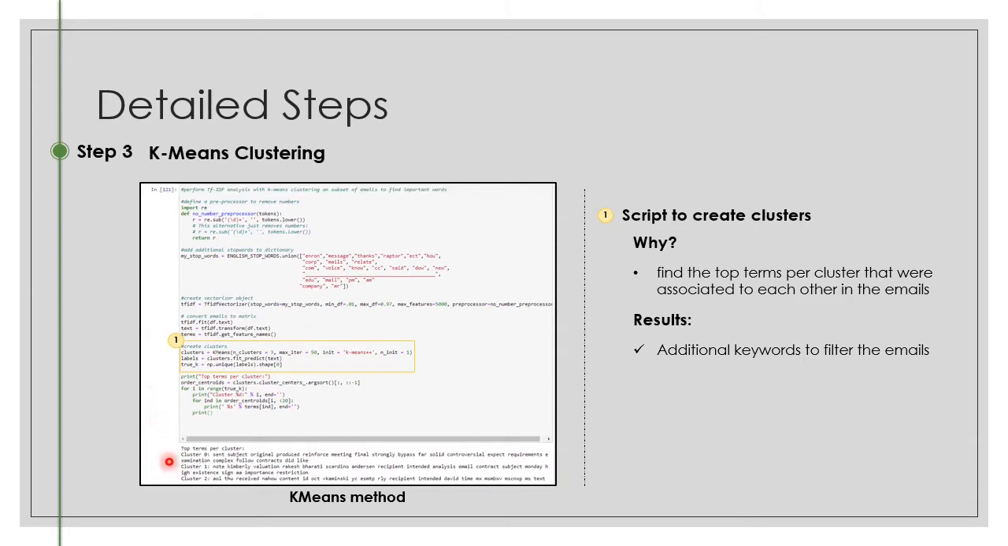At the bottom here, you can see the output of the TF-IDF analysis with the k-means clustering. These provided several good keywords that we could then use to narrow down the search further.